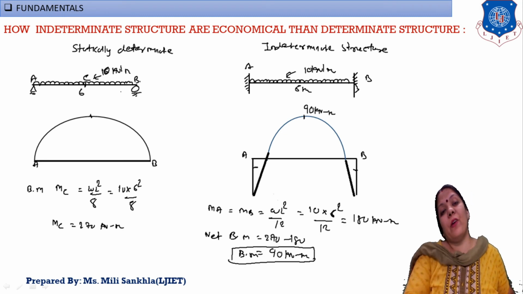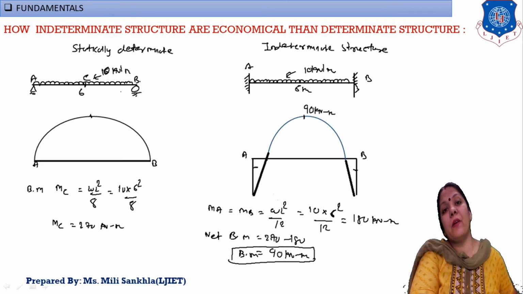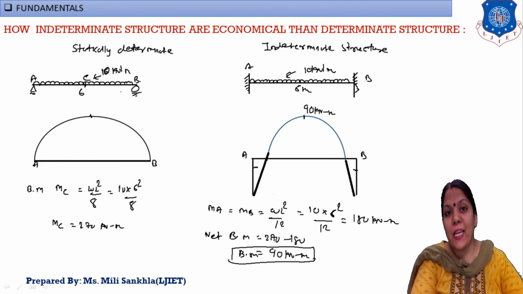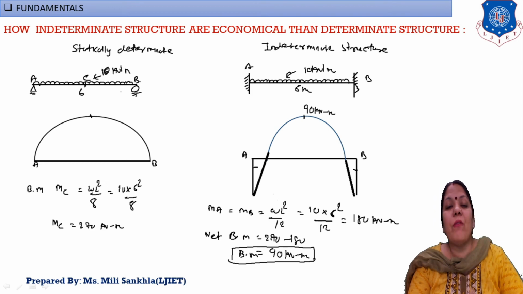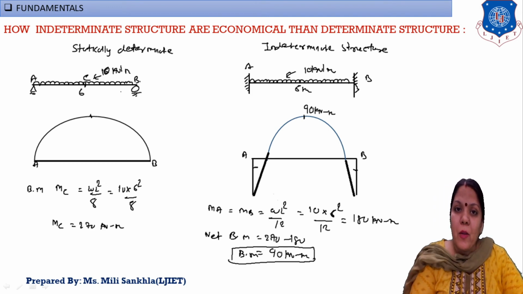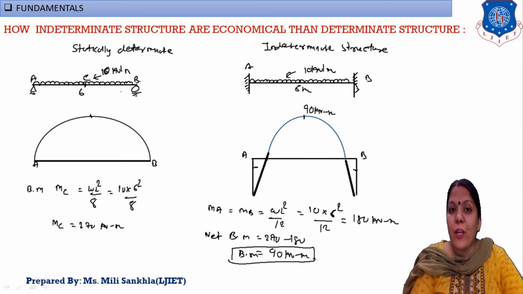That means if our moment is reduced, ultimately our cross-section area is reduced, because to resist this moment we apply area. If our area is reduced, our material is reduced, and if our material is reduced, then finally our structure is economical. Clear concept? In a determinate structure, moment is increased, so area is increased and bending moment is increased. Okay, so it is not economical.